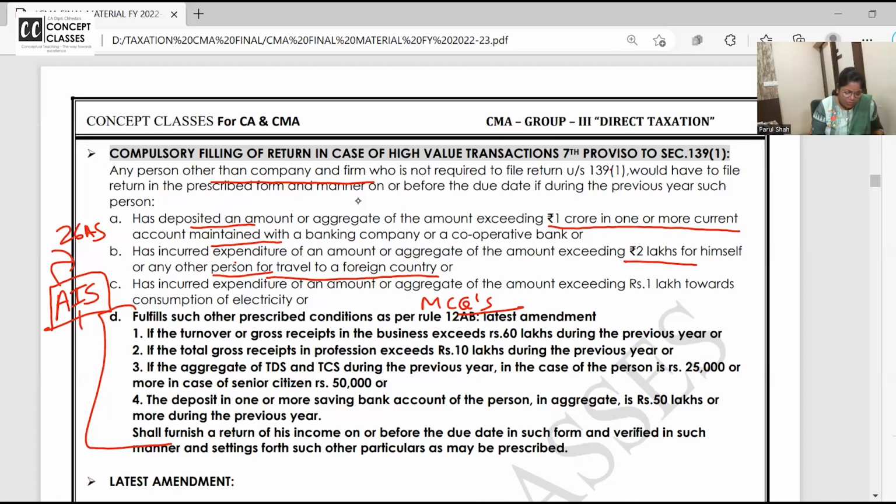Yeah. See, I told you, annual information statement. In your material, we will do it in some other topic. Miscellaneous provision में पढ़ेंगे और इसको बोलते हैं specified financial transaction. These are high value transactions and these will automatically come.